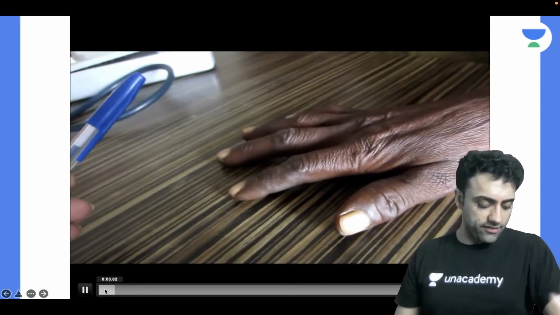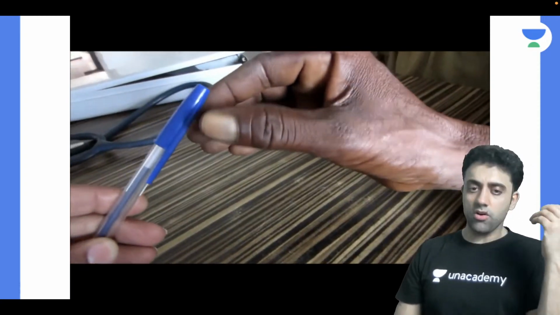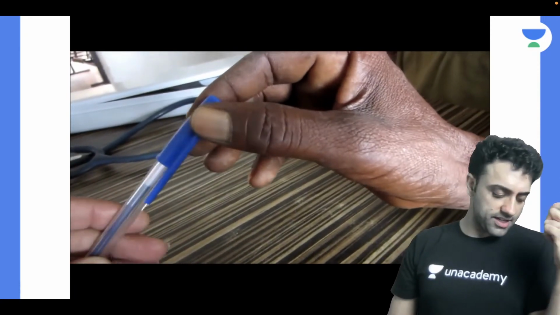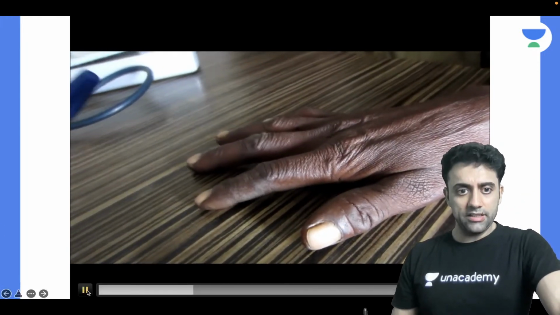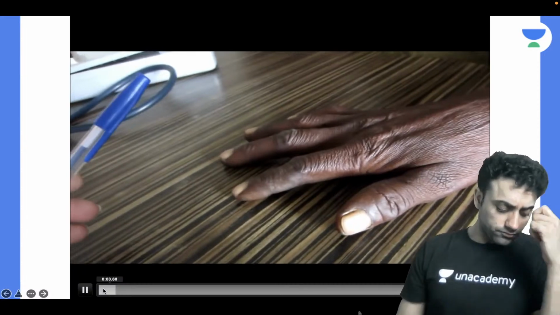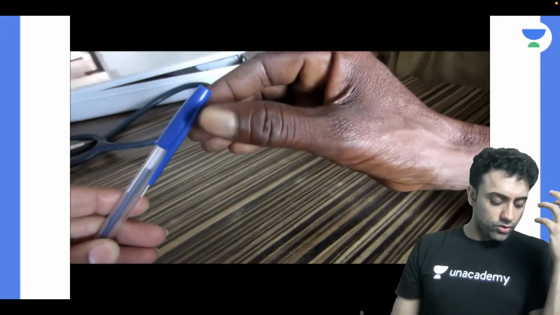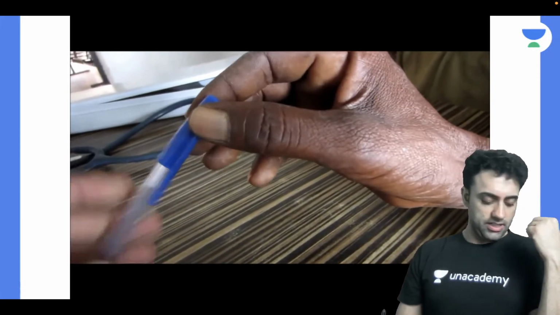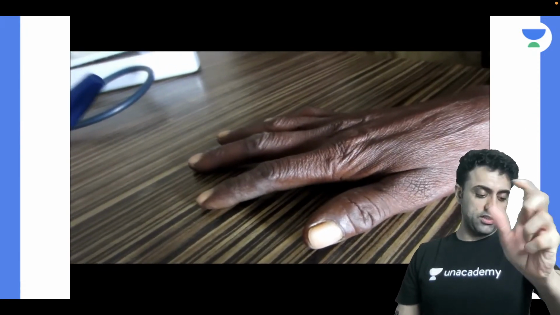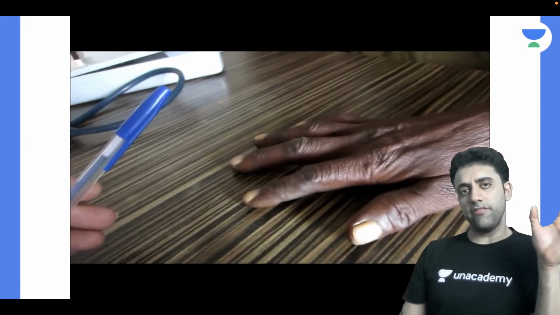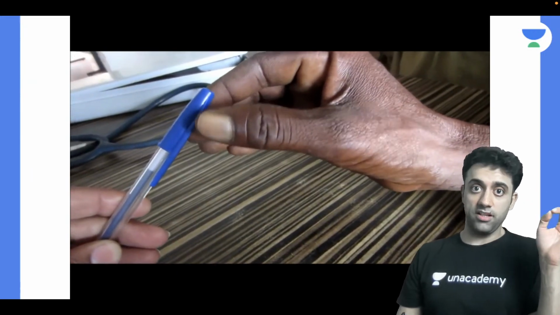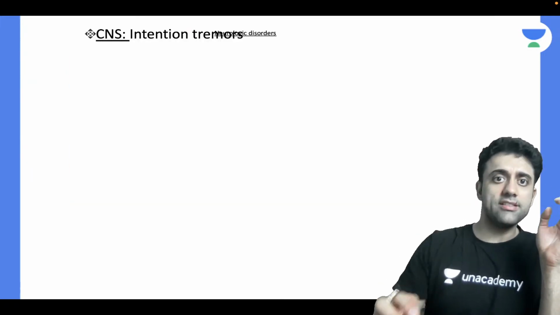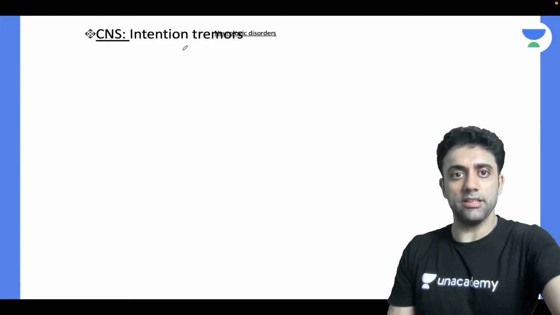What is this? Anyone? Tremors. Okay, fine, a slightly more refined word than tremors. Seizures, no. I'm happy you're trying, but it's not seizures. They are tremors, but what do we call them? Focal seizures, no. This is known as intention tremors. Once he takes the pen, he has this kind of tremor. Very important clinical video based question. If you are an MBBS student and write in the exam that intention tremors are seen in Wilson disease, then full marks.